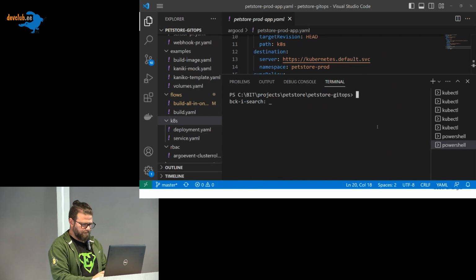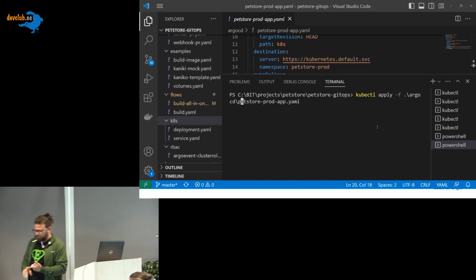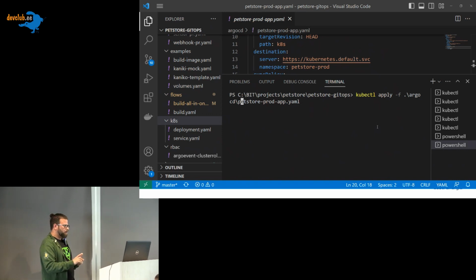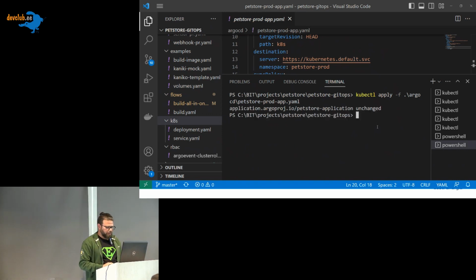The application, I call it pet store. And you can apply the configuration like this. It's simple. You use the same kubectl apply with the file, and you apply it.